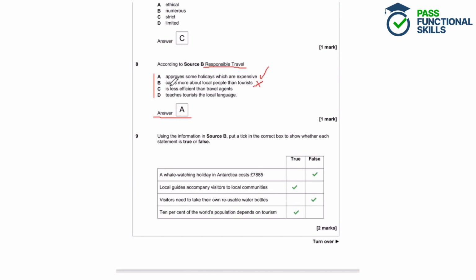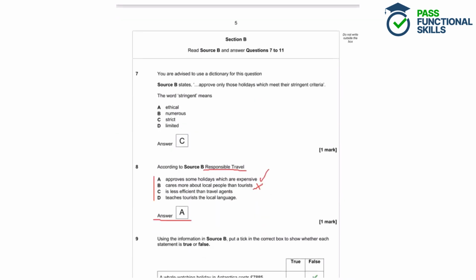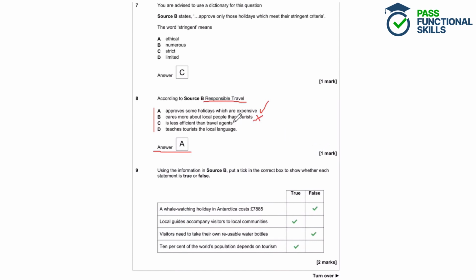Is responsible travel less efficient than travel agents? Well, they say that they aren't travel agents and they don't sell holidays, but they don't say that they are less efficient. They say that they approve holidays which meet stringent criteria, but they don't say anything about being less efficient or less effective in any way than travel agents.